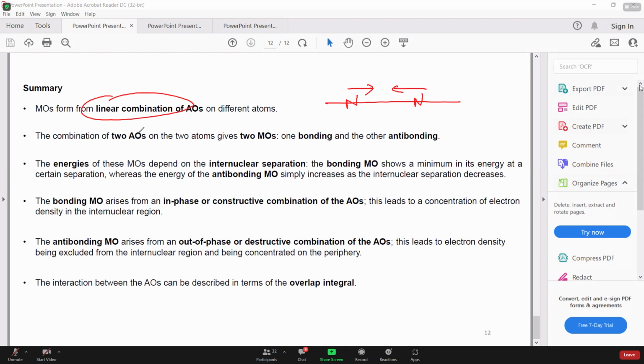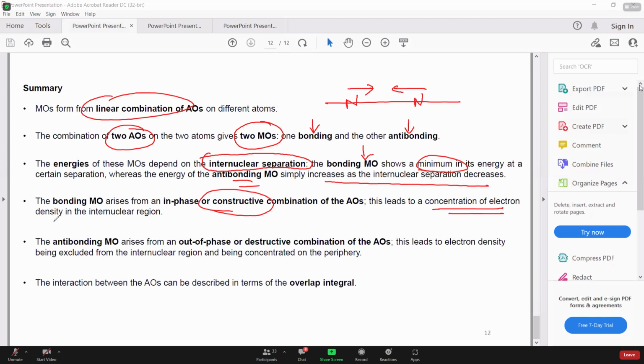Combination of two atomic orbitals, in every case two MOs will form, one bonding, one anti-bonding. Energies of MOs depend on internuclear separation. We have discussed this a lot. Bonding MO shows minimum energy and anti-bonding will show an increase in energy, right? Bonding MO arises from constructive overlap. This leads to concentration of electron density right at the center.